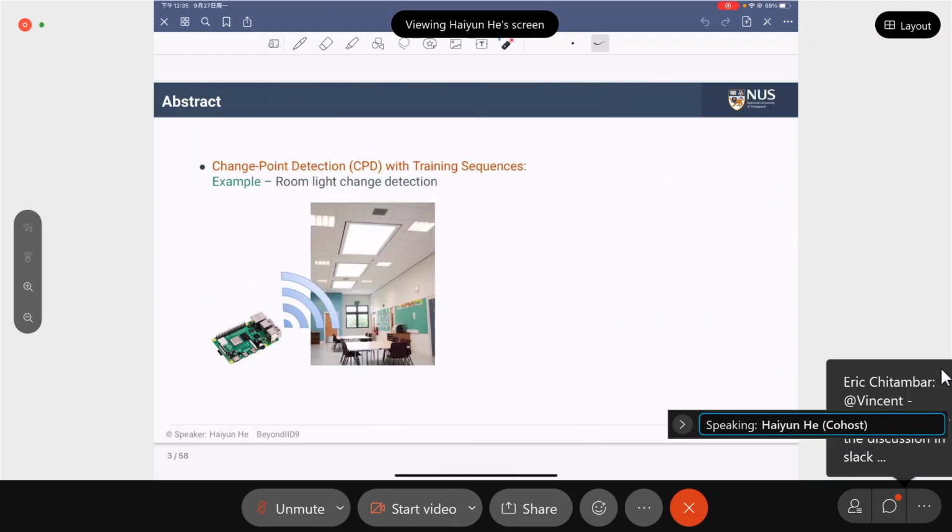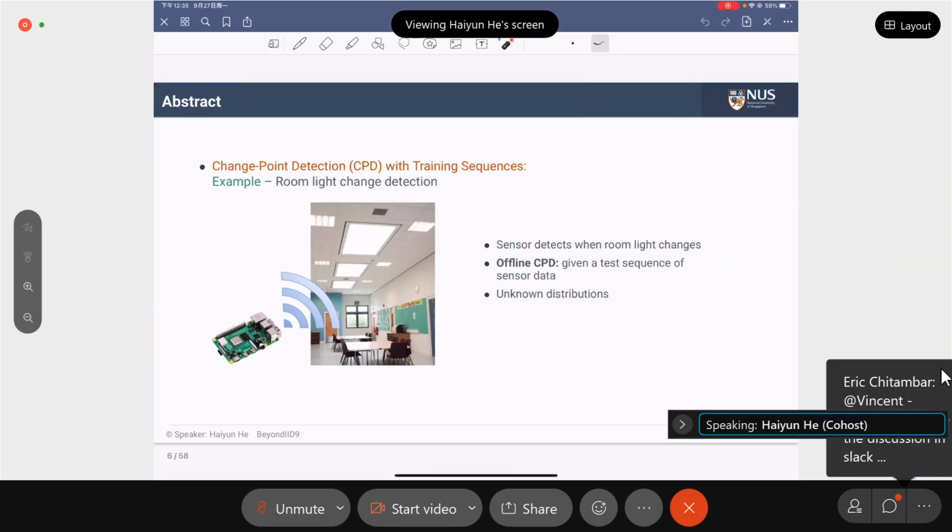In this paper, we consider the change point detection problem with training sequences. Let's give an example about room light change detection. For example, if you want to use a sensor to detect when the room light changes from on to off, and we are given a test sequence of sensor data that have been collected in this room previously, and there exists a change point in this sequence. We call this kind of problem the offline change point detection problem.